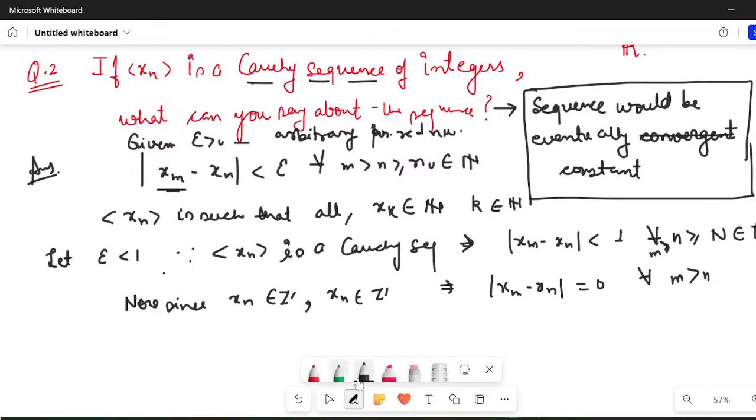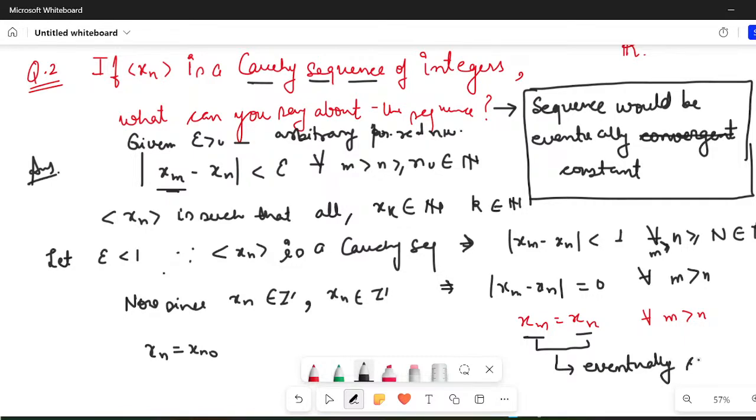What does it imply? It implies that after some n, that is for all m greater than n, your xm would be equal to xn. And let us say your xn is some xn naught. So basically it implies that your sequence is eventually a constant sequence, because all of the elements are becoming equal. Is that clear or is that not clear? Only one guy is there today. Kapish is there. Please let me know, Kapish, if that is clear.